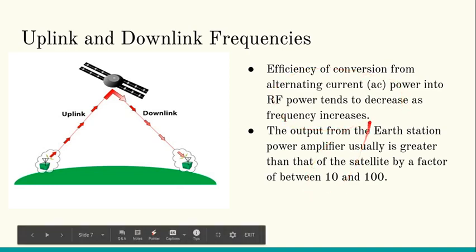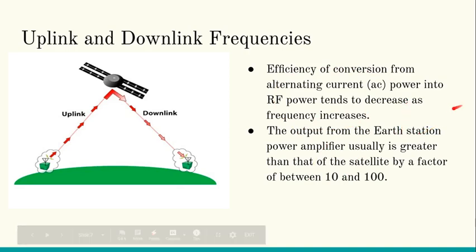And if we compare the output from the Earth station power amplifier, it is usually greater than that of the satellite by a factor of 10 to 100 times.